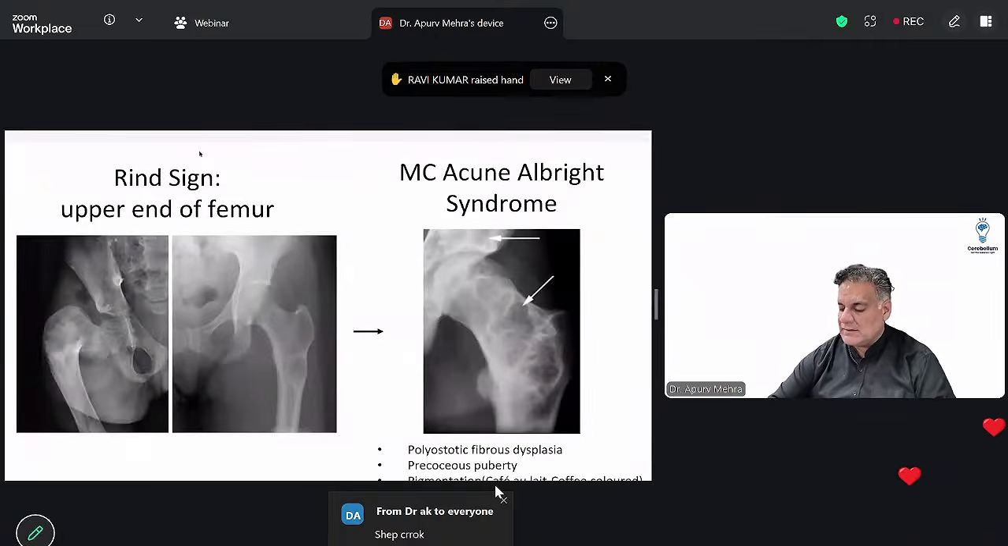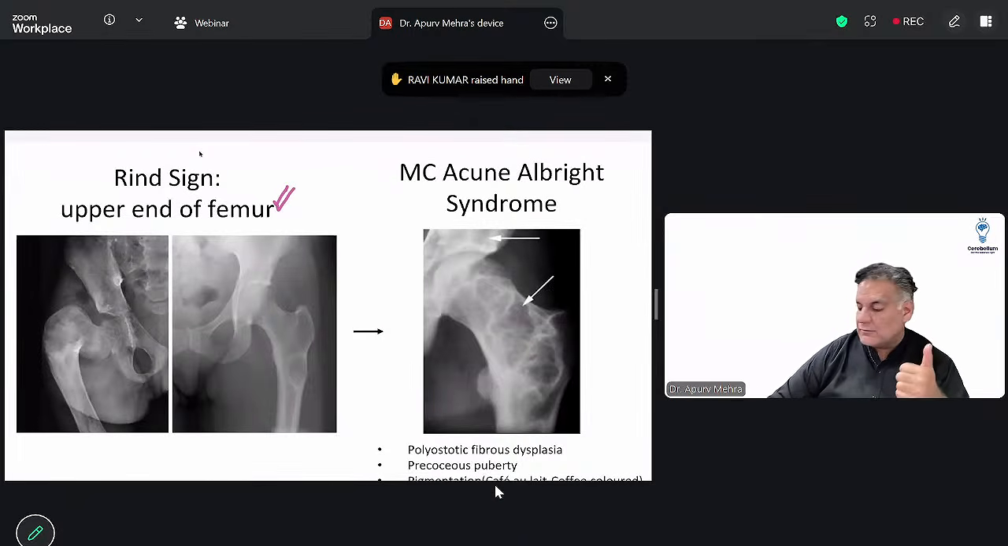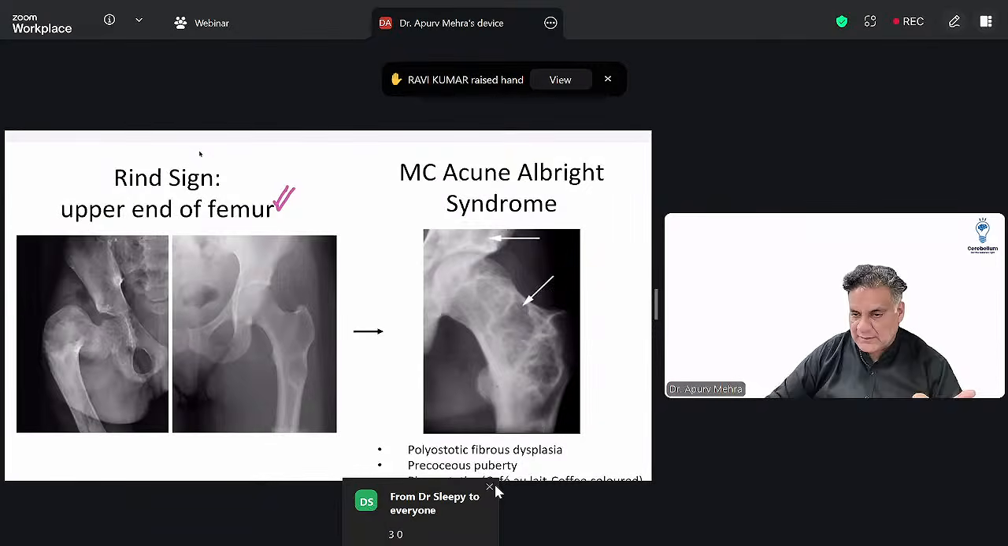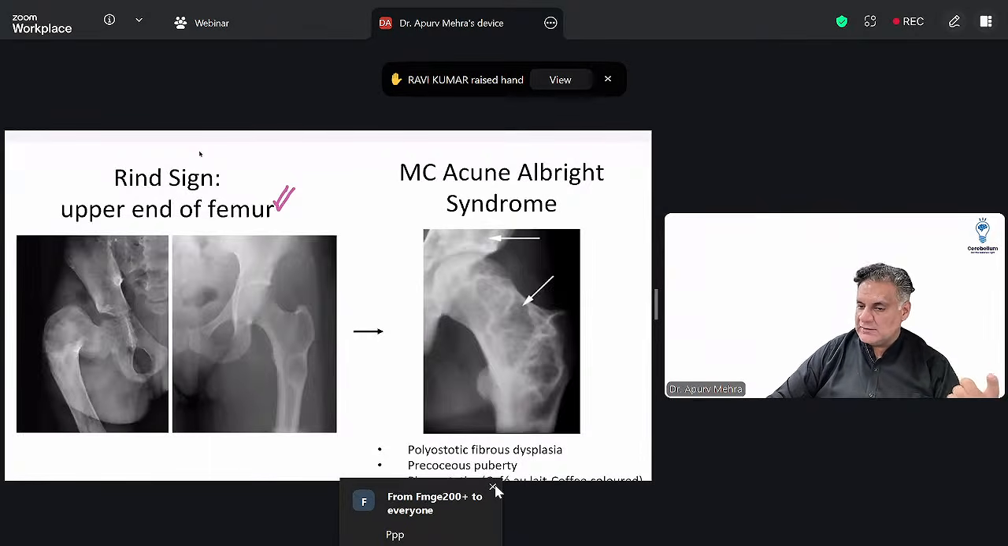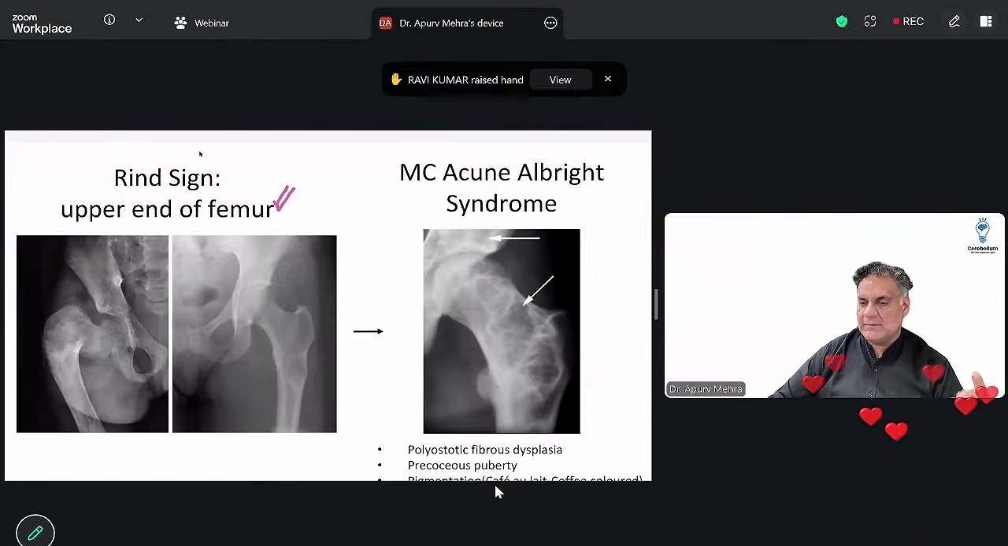Also, the upper end of femur in this is called Rindsheim. Remember, there's a syndrome here called McCune-Albright syndrome, which has polyostotic, meaning multiple bones, fibrous dysplasia, precocious puberty, and pigmentation. All right. This is what you should remember. Multiple enchondromas is called Ollier's. Enchondromas with hemangiomas with calcified veins is called Maffucci. And McCune-Albright is fibrous dysplasia with precocious puberty with pigmentation.